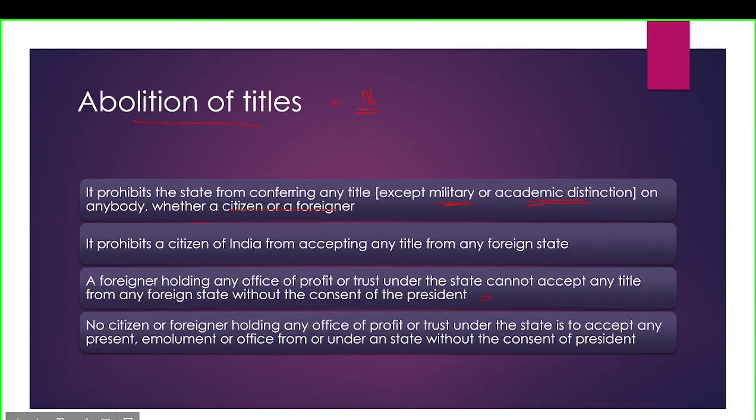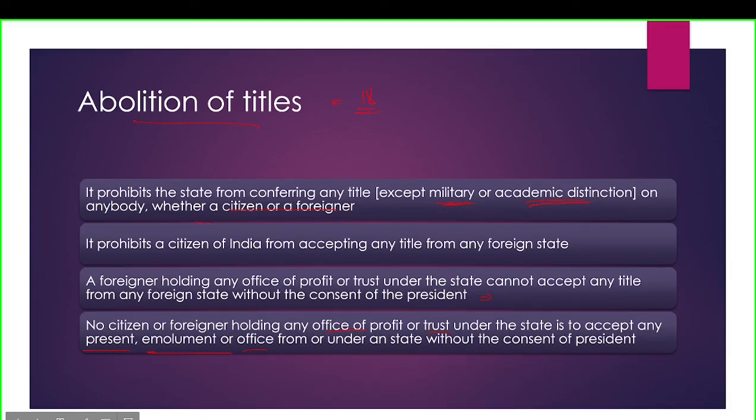No citizen or foreigner holding any office of profit or trust under the state is to accept any present, emolument, or office from or under any foreign state without the consent of the president. So again, same here. If any citizen or foreigner holding any office of profit under the government of India or under the government of any state, they cannot accept any kind of gifts or presents or emoluments or any offer of office from a foreign state without the consent of the president.